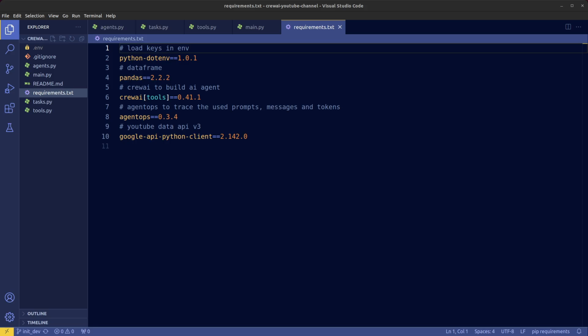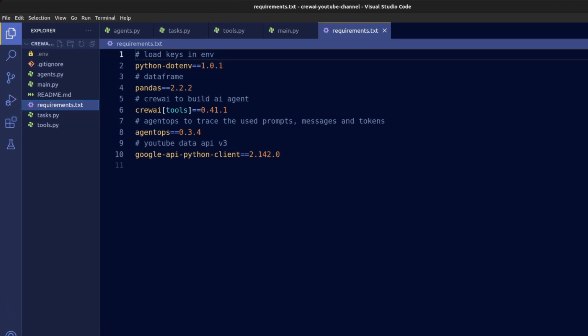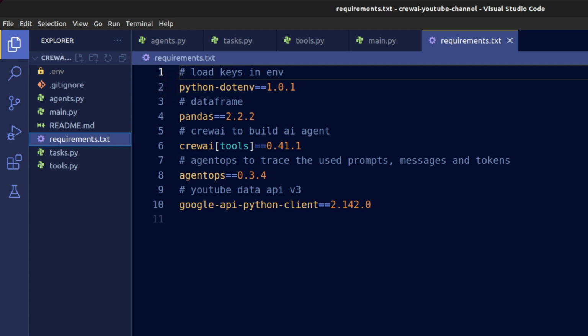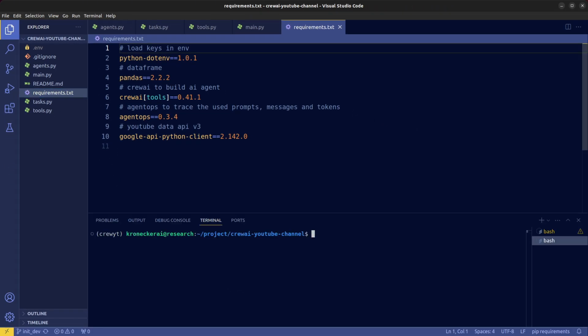Here are the packages we need in the requirements file to get started. The .env package to load your API keys and credentials into the environment, Pandas package to work with data frames, CrewAI with tools, AgentOps for monitoring to keep track of the performance of our AI agent, Google API Python client for YouTube data extraction. Install all packages under your virtual environment.